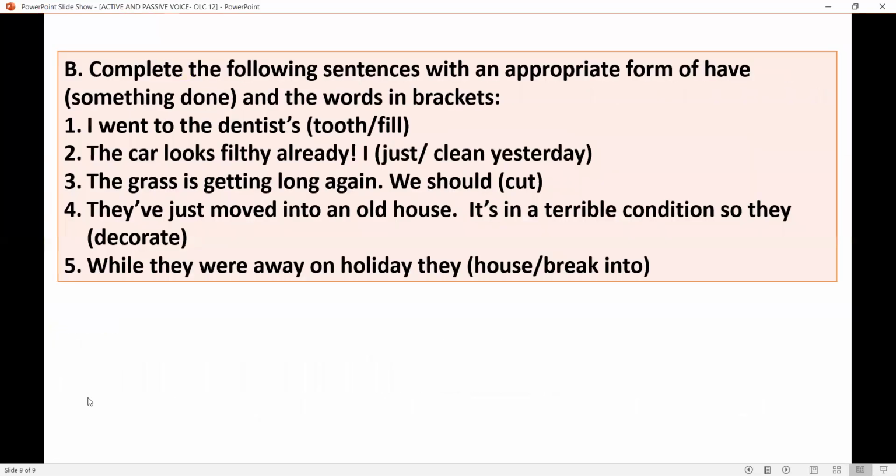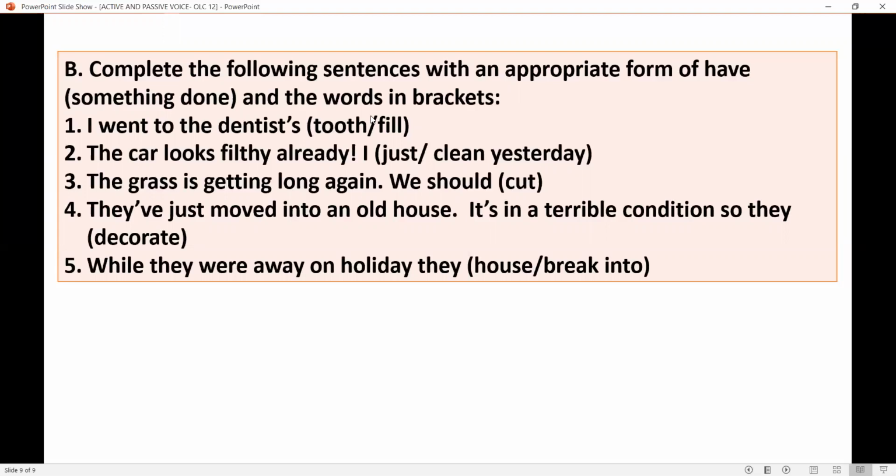Now let us move to question B, which also comes under CELQ. Here, the question is: complete the following sentences with an appropriate form of have and the words in brackets. Okay?